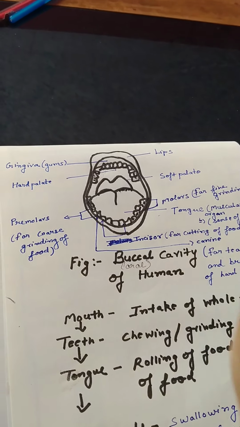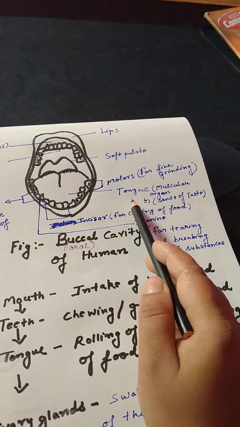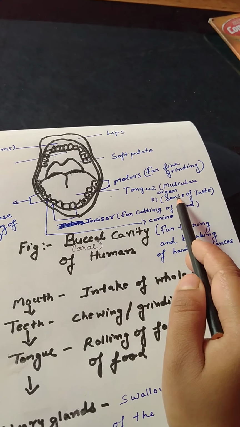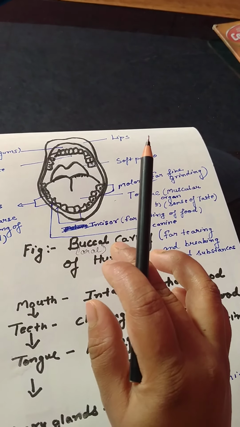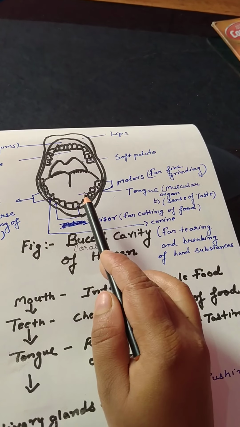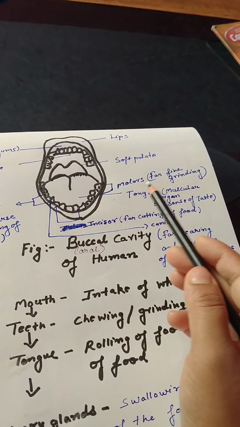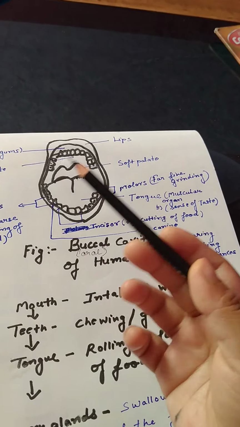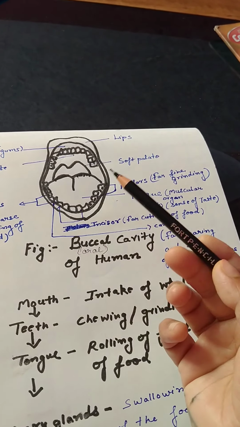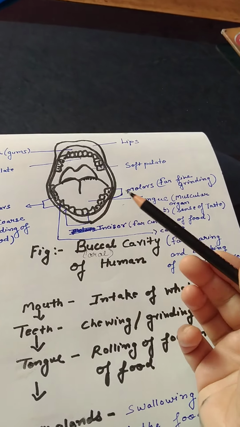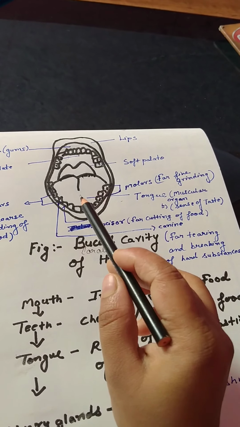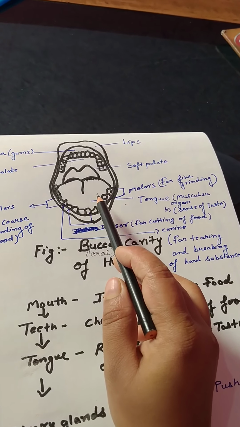This is the tongue. What is the use of the tongue? The tongue is a muscular organ which has sense receptors that help in tasting food, plus it helps in swallowing of food. By rolling over the food, it helps in swallowing. It also helps in tasting of food. This is the use of the tongue.